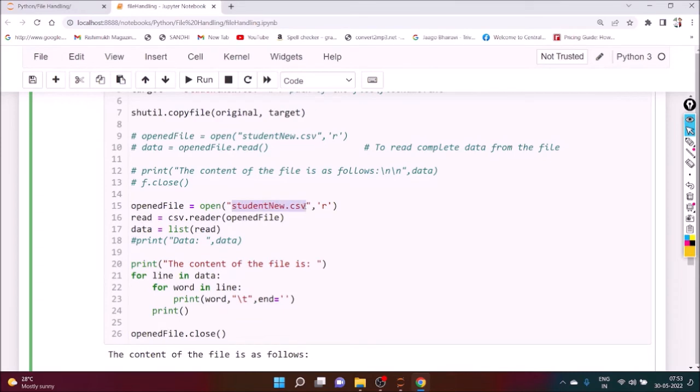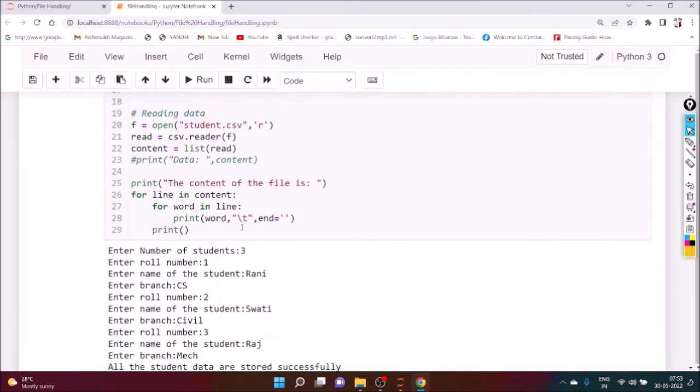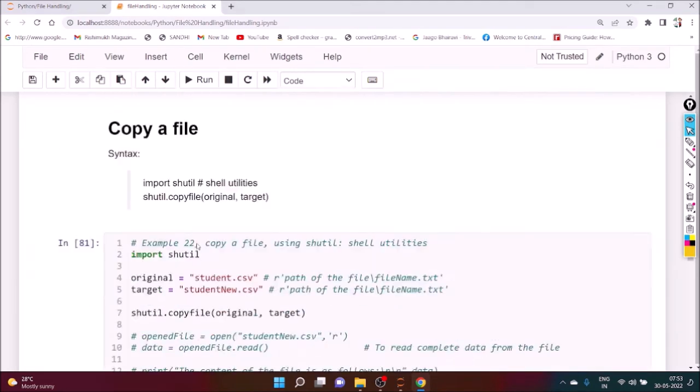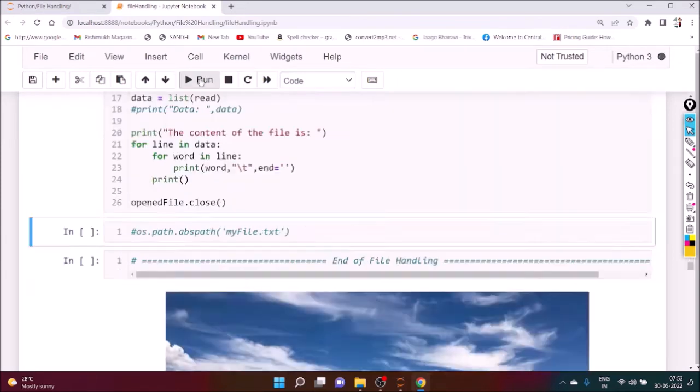So here the content of the file is student_new.csv. We have already discussed this particular part in this section. Same few lines are there. So execute it. We want to copy: we want to create a new file, student_new, and store the content of student.csv. Execute it.